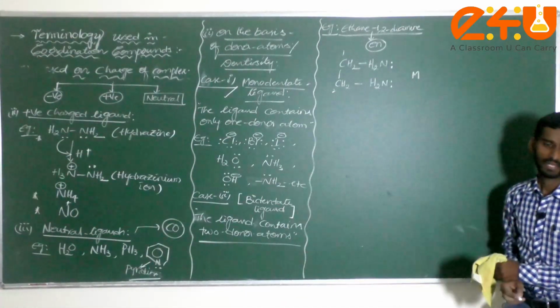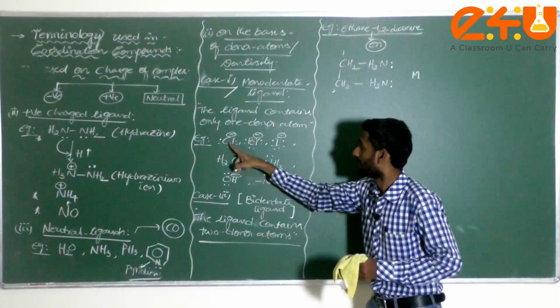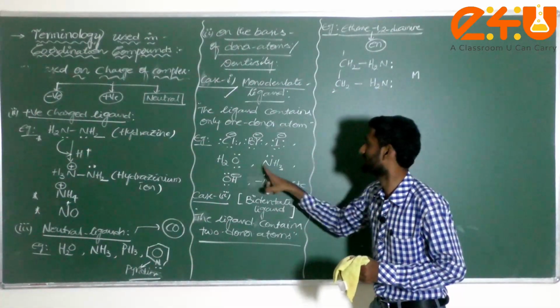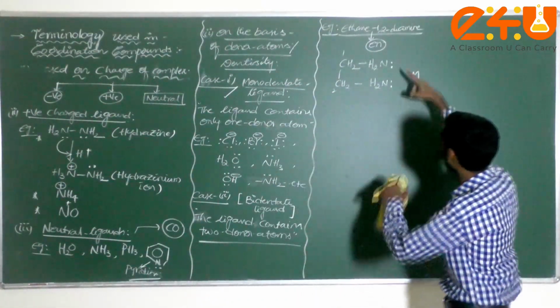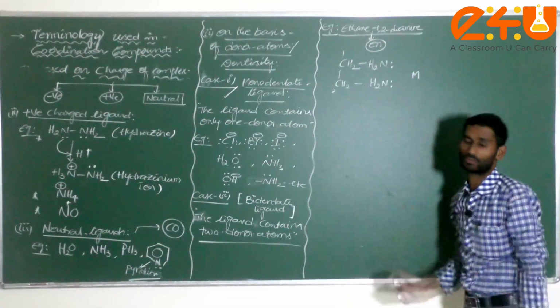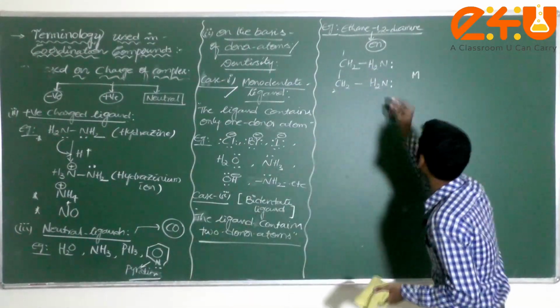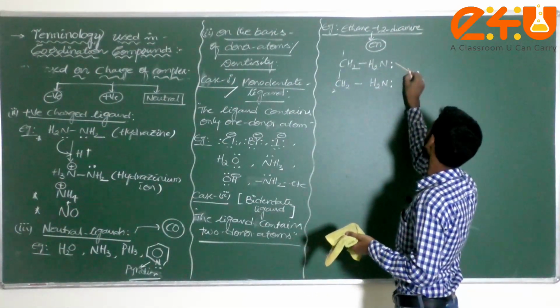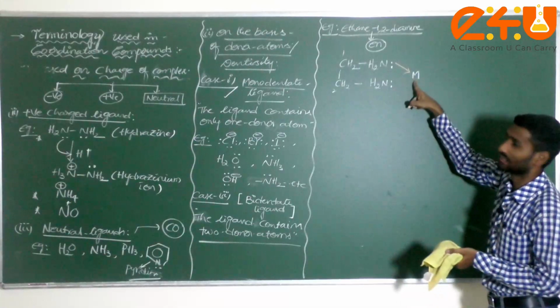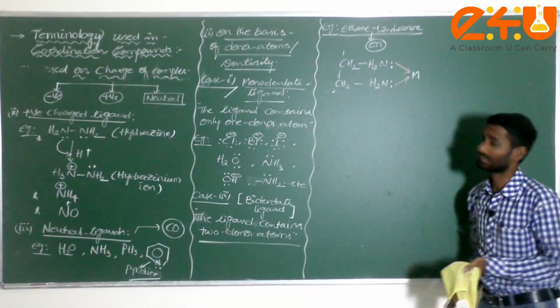In earlier ligands, only 1 donor atom was there: chlorine, bromine, iodine, oxygen, nitrogen. But here 1 donor atom is nitrogen, and here also 1 donor atom is nitrogen. These 2 nitrogen atoms are donating electrons to the M. Capital M indicates the central metal atom.